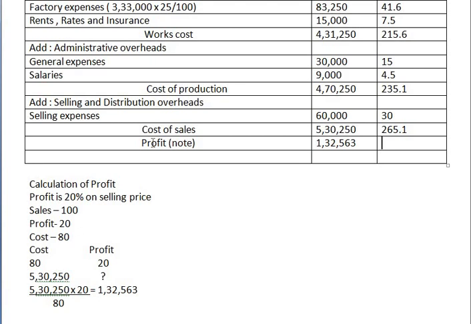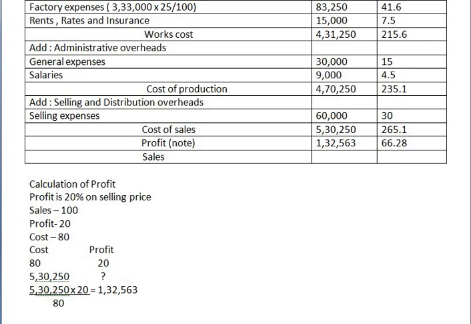Divided by 2,000, that is 66.28. Okay, yes.